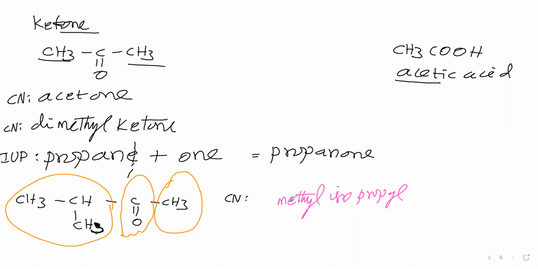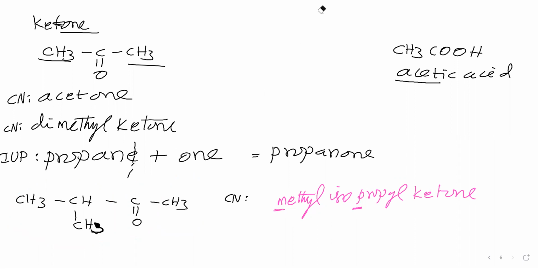Alphabetically we have to say. In methyl the first letter is M, in isopropyl the first letter P you have to take, don't take I. In propyl P you take. Therefore, alphabetically you see which comes first, that you write. Then this CO is called ketone. So we have written ketone here. So methyl isopropyl ketone is the name of this compound. Then we have discussed the common name. Then we'll see the IUPAC name for this one.